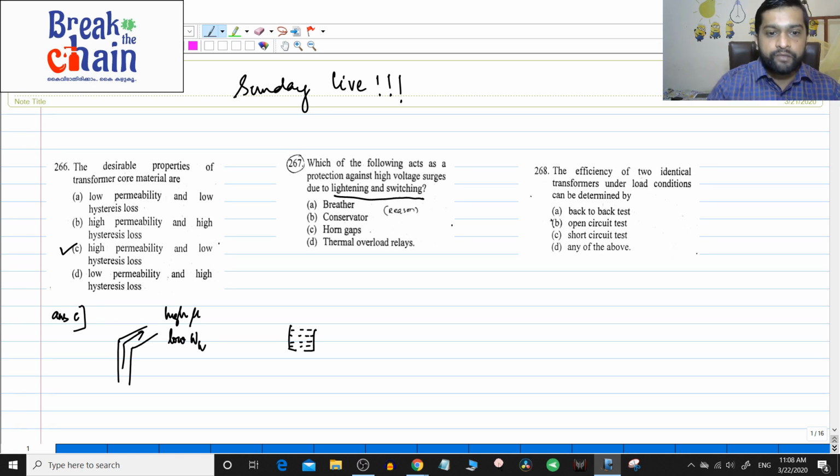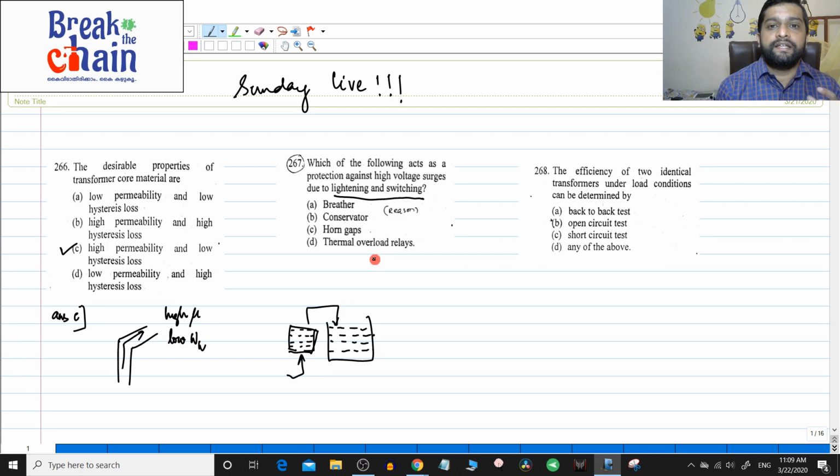So, there is an airflow which goes from the ambient into the transformer, where there is transformer oil. And once the air gets inside the transformer oil, the problem is you might have a dielectric failure of the transformer oil. So, you do not want that. What a breather does is, because there is silica gel, any moisture present in the air is trapped in the silica gel of the breather. So, the function of the breather is not to be a protection against high voltage surges, it is to prevent the entry of moisture into the transformer. So, breather is not the answer.